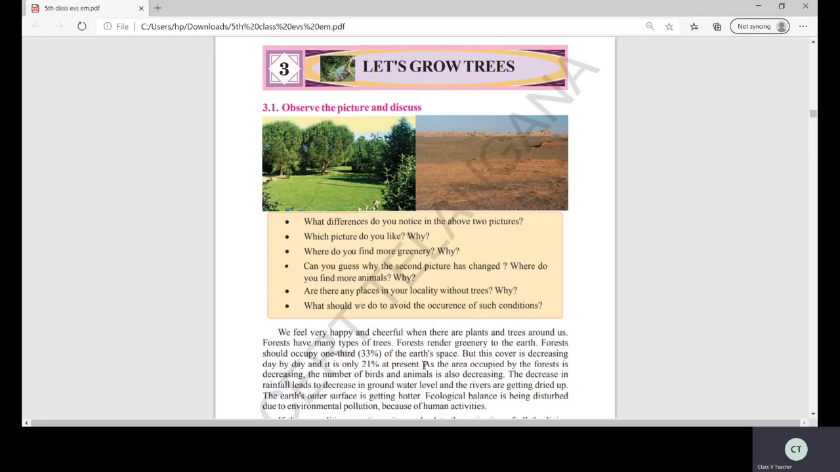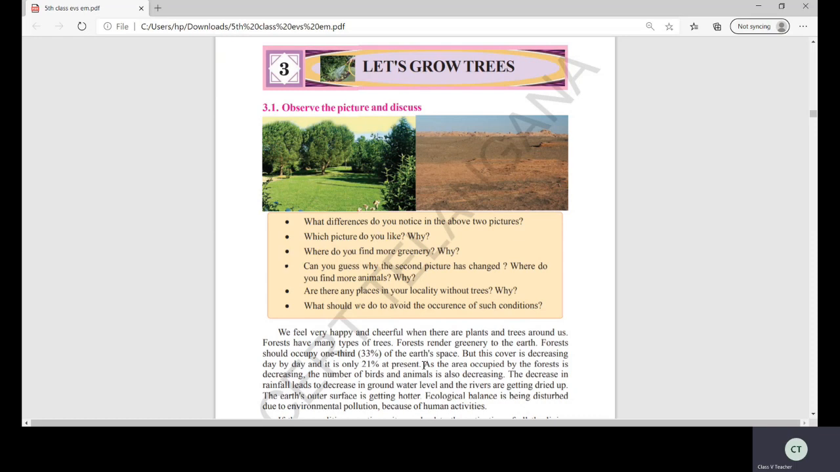Now, what I'm telling you is, you feel very cheerful and happy when there are plants and trees around us, isn't it? Forests have many types of trees. You can see the number of varieties of trees in the forest. And forests render greenery to the earth. Forest should occupy one third.